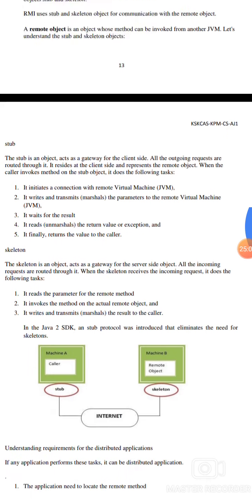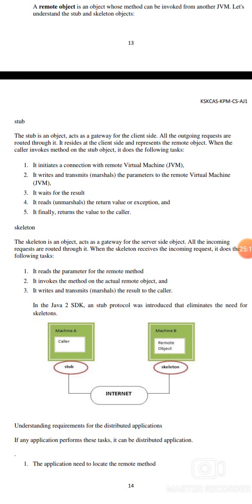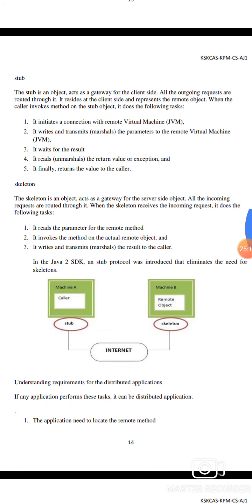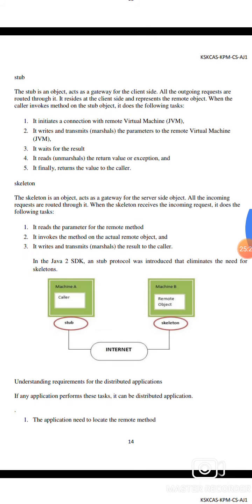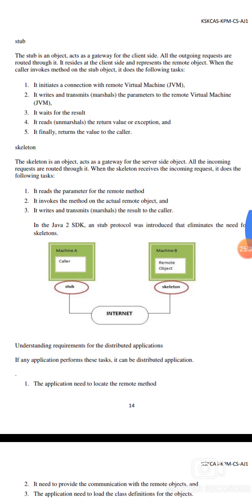Let us understand the stub and skeleton objects. The stub is an object that acts as the gateway for the client side. All outgoing requests are routed through it. It represents the remote object on the client side and performs the following tasks. It initiates the connection with the remote JVM. It writes and transmits the parameters to the remote virtual machine. It waits for the result. It reads the values or exception and finally returns the value to the caller.